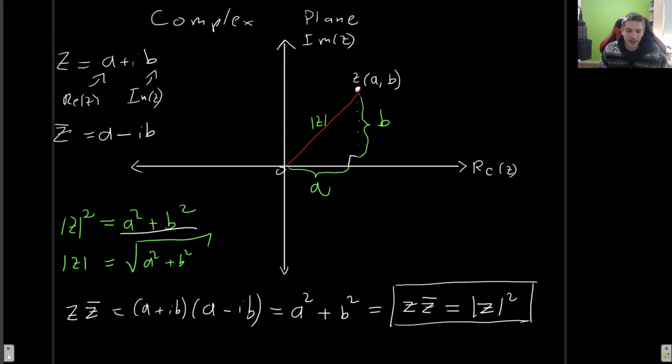All right, and just a few final remarks that you need to know about the absolute value or the modulus. If you have the absolute value of some division, then you can write this as the absolute value of each one of them.